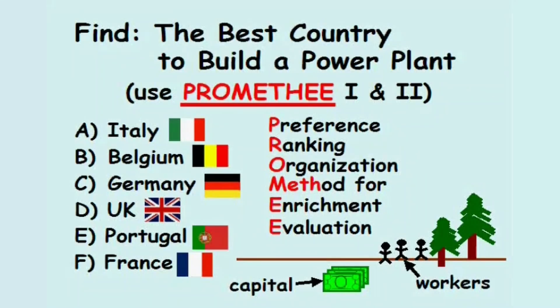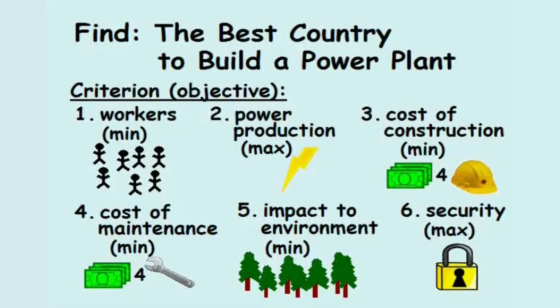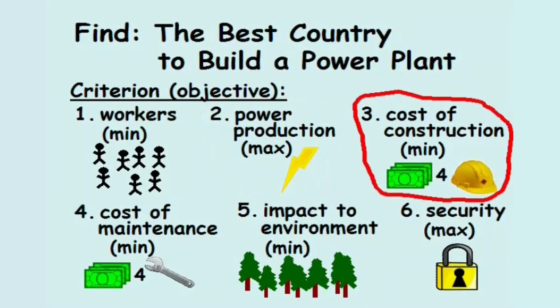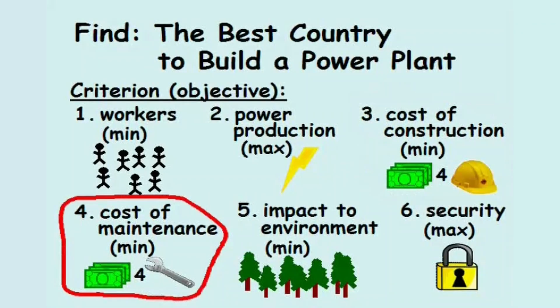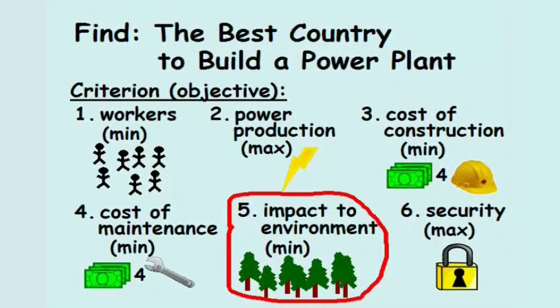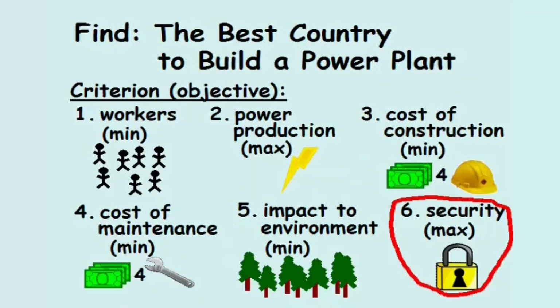The 6 criteria used to decide in which country a plant should be built include the number of workers needed to run the plant, which should be minimized, the quantity of power produced, which should be maximized, the cost of construction, which should be minimized, the cost of annual maintenance, which should be minimized, the impact to the environment, which should be minimized, and the security at the power plant site, which should be maximized.